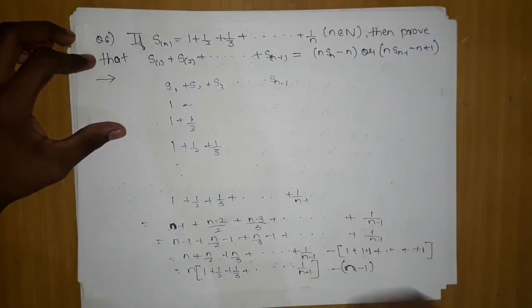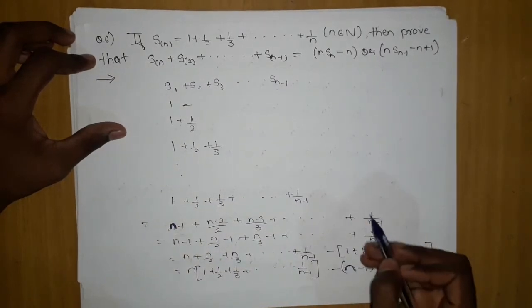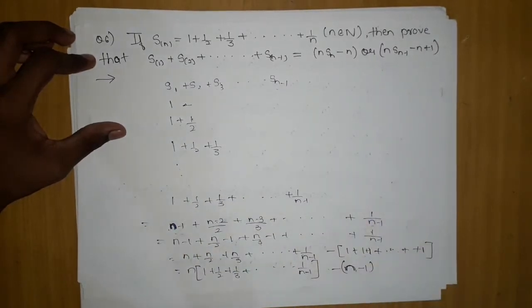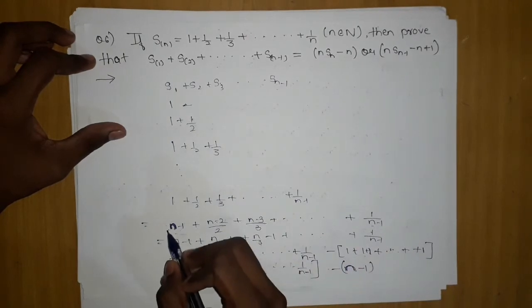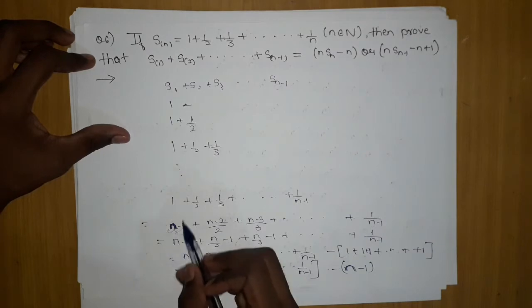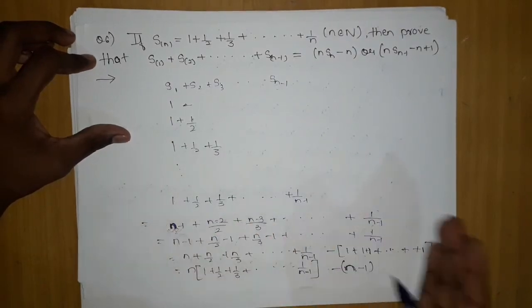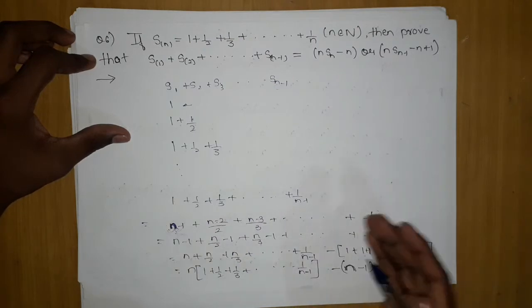Sorry for my mistake. I had taken it as n decreasing to 1, but it's starting from n minus 1. I observed that only. Okay, sorry, my mistake. From here you can see n minus 1, so it is reaching 1. So when it breaks up into one term, it will be n minus 1 times 1.